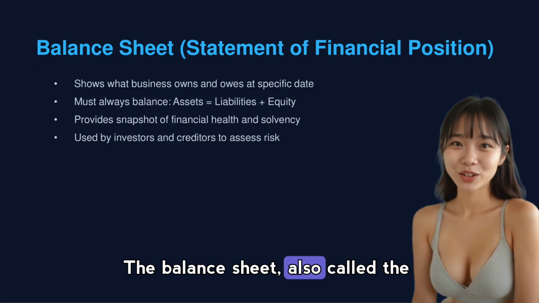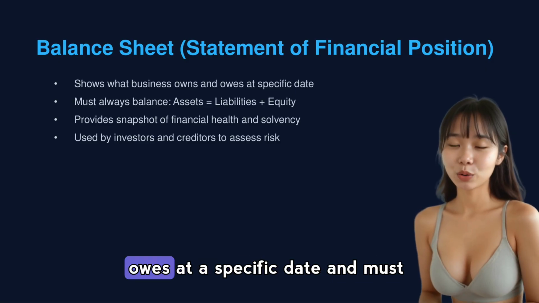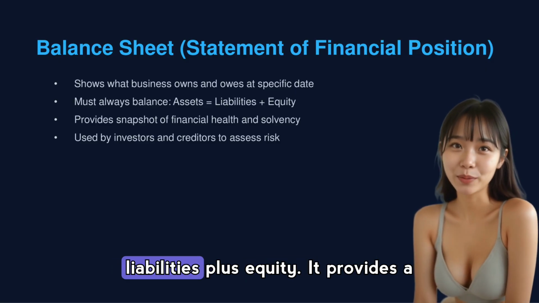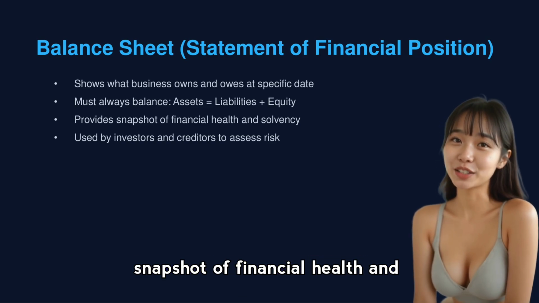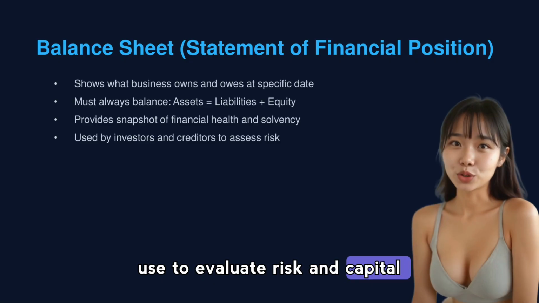The balance sheet, also called the Statement of Financial Position, shows what the business owns and owes at a specific date and must always balance because assets equal liabilities plus equity. It provides a snapshot of financial health and solvency that investors and creditors use to evaluate risk and capital structure.